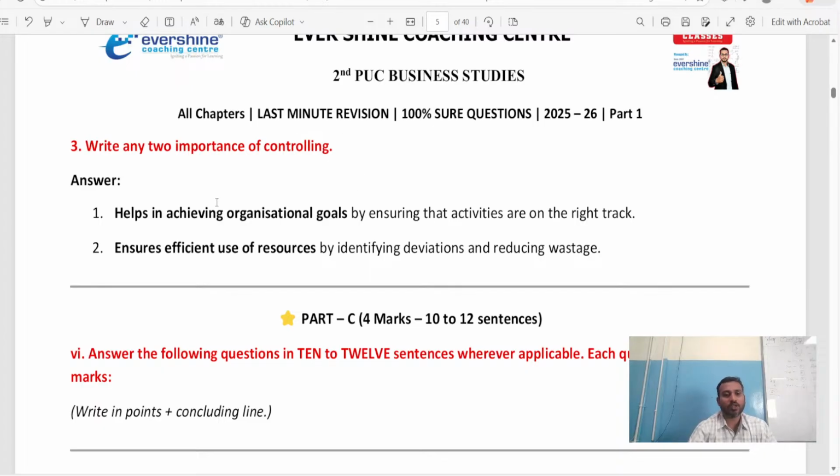Write any two importance of controlling. What are the importance? It helps to achieve the organizational goals, right? So at the right time, by taking the right decision, it helps us to reach our targets or goals, and it also helps us with efficient use of resources. So we can reduce the wastage, the unnecessary cost or any events. If there is proper controlling, all this will get reduced, so that with minimum time and minimum resources, we can achieve our goal.